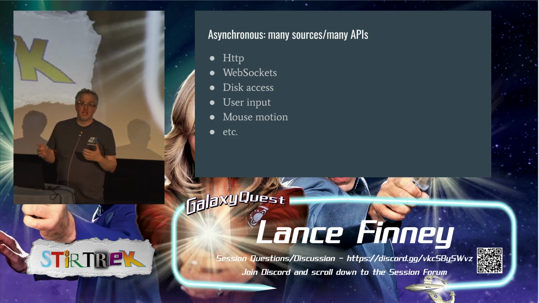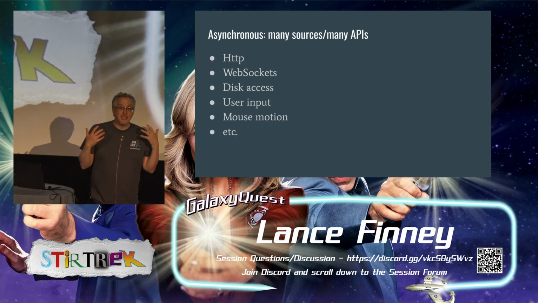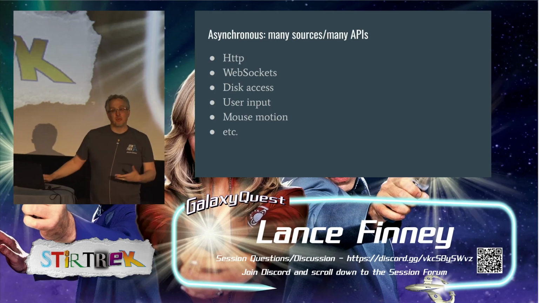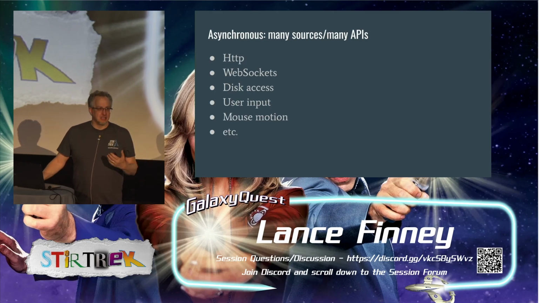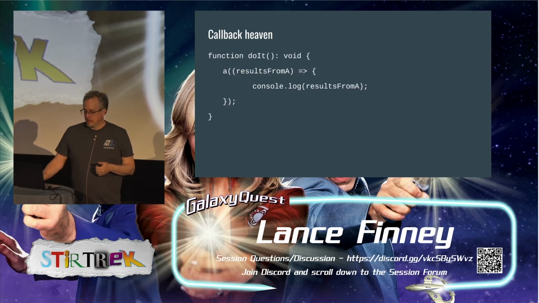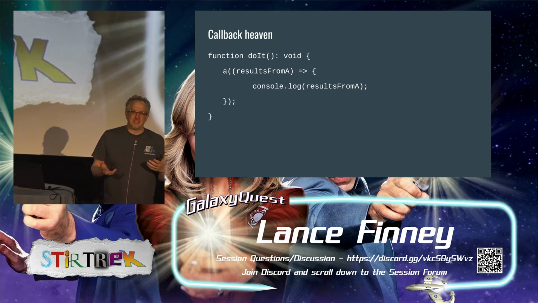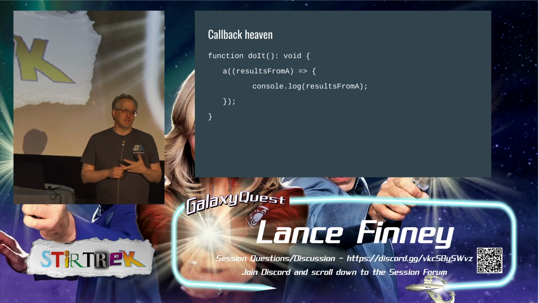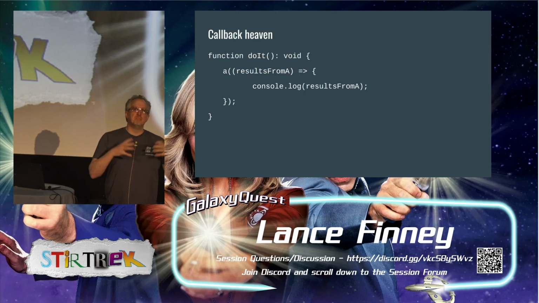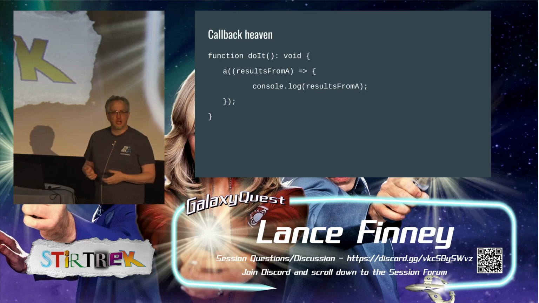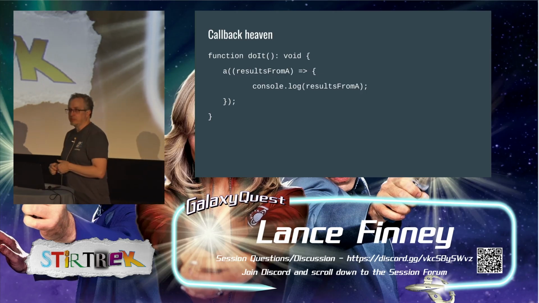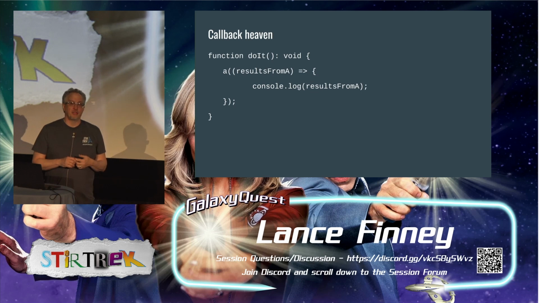With all of these, something happens, and we don't know if or when it happens, but we need to respond to it. And that is a lot more complicated than A, then B, then C, then D. All of those approaches had different APIs as they initially evolved, and so you'd have to learn the quirks, but most of them had something along the lines of a callback, at least in JavaScript, because JavaScript is single-threaded.